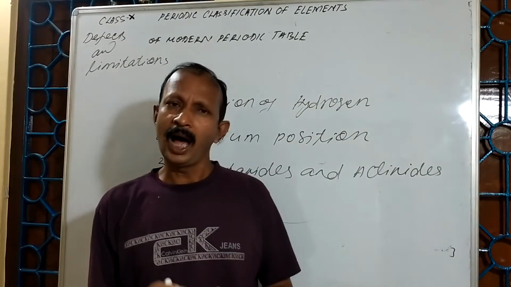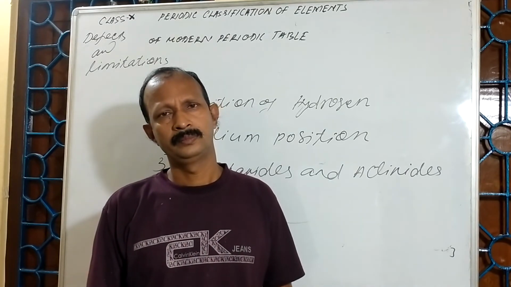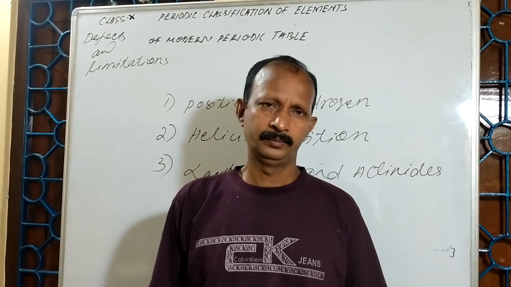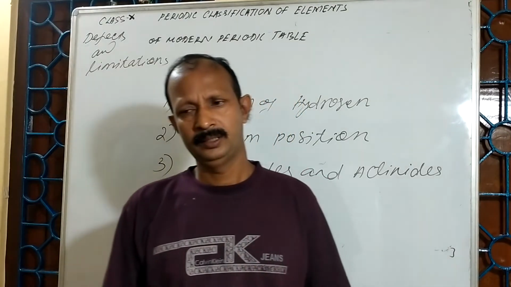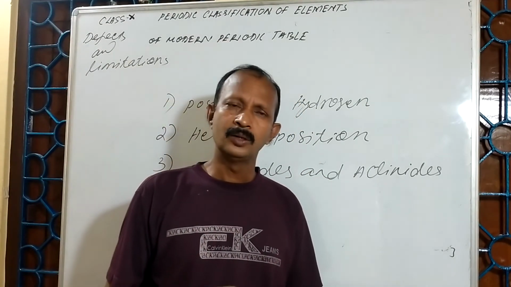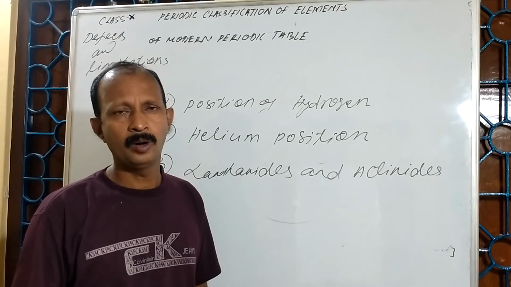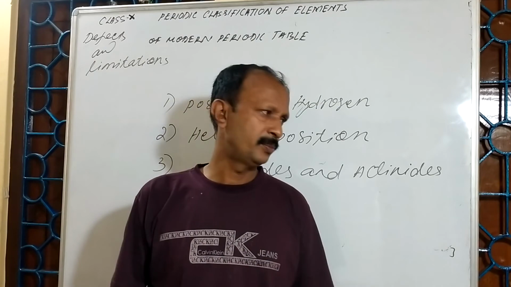They are arranged below the table separately. So this is also one of the drawbacks of the modern periodic table.